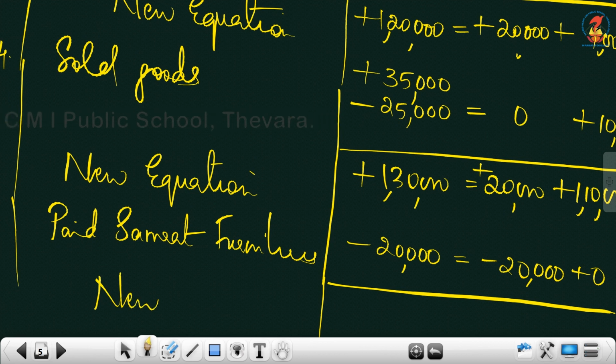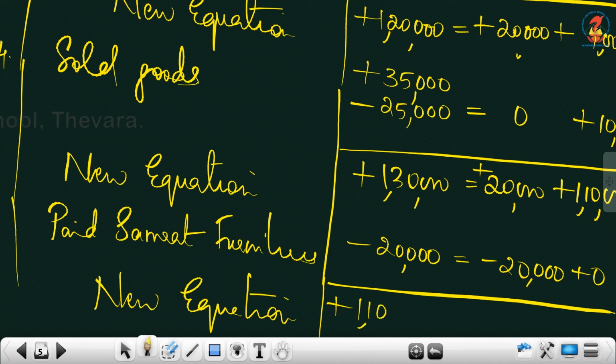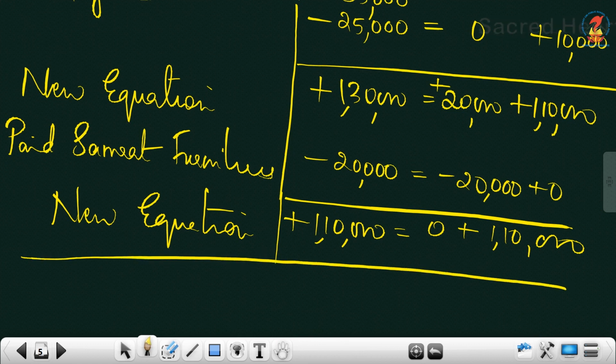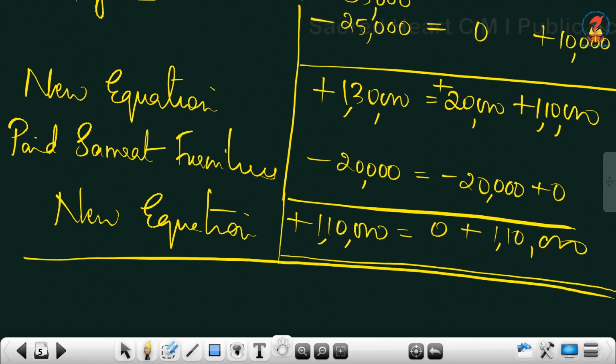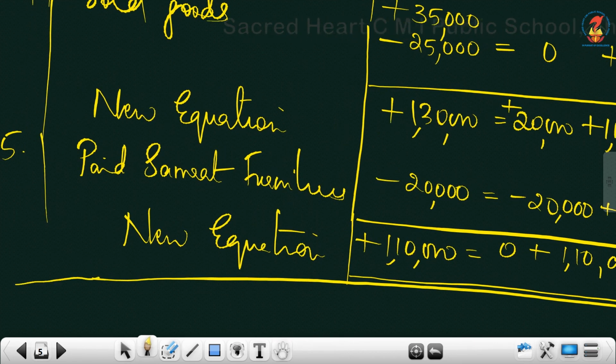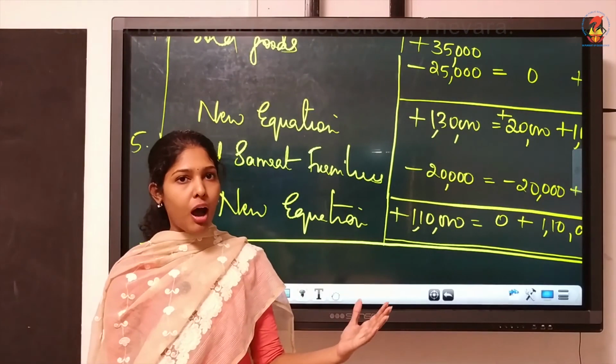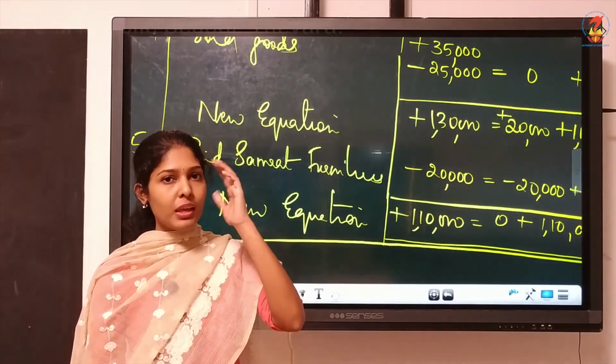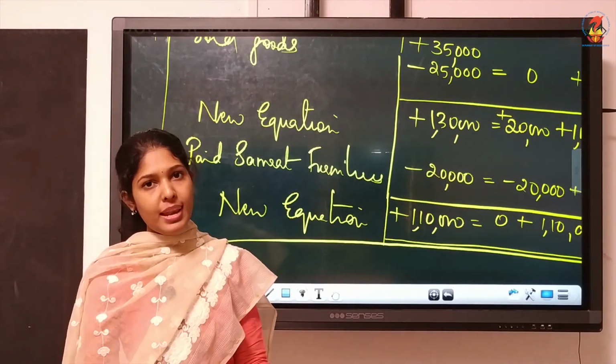Now we'll write the final new equation, which is plus, always write the symbol, plus 1,10,000. Here it is 0 plus 1,00,000 plus 10,000. That's the final answer. You can double line this amount column. The final new equation, you can double line only the amount column. So this is the format and this is how you have to do accounting equation. Just identify two items, think of its nature, write add or less. Clear?